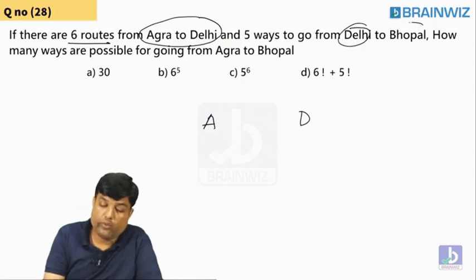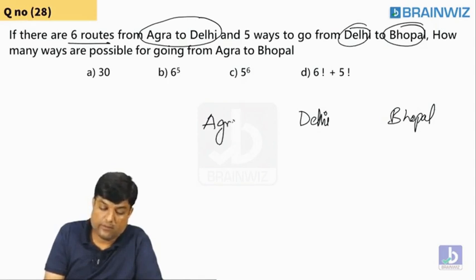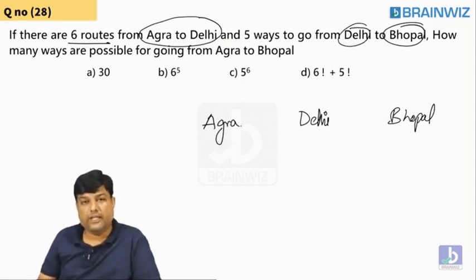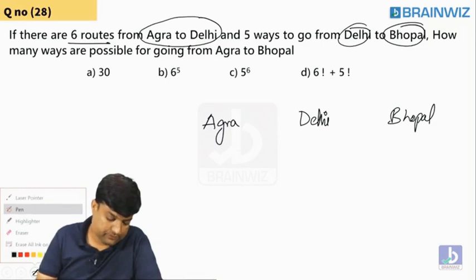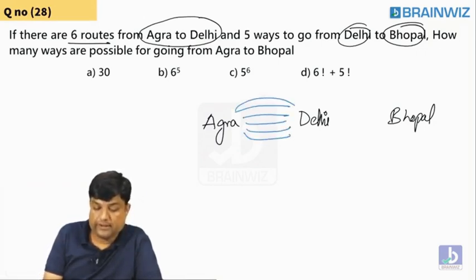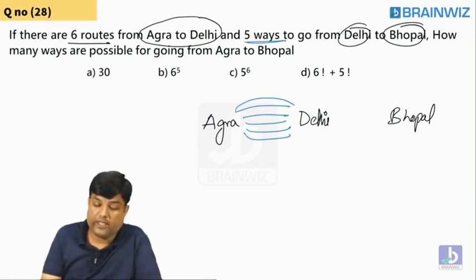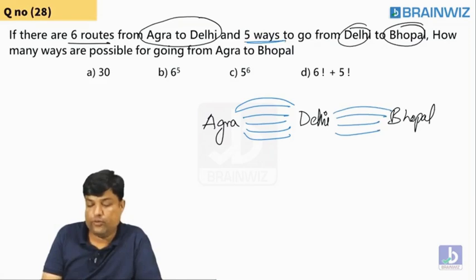And from Delhi to Bhopal, that's what. Agra to Delhi, there are 6 routes going on. 1, 2, 3, 4, 5, 6. How many routes? 6 routes. Same fashion, from Delhi to Bhopal, there are 5. 1, 2, 3, 4, 5.